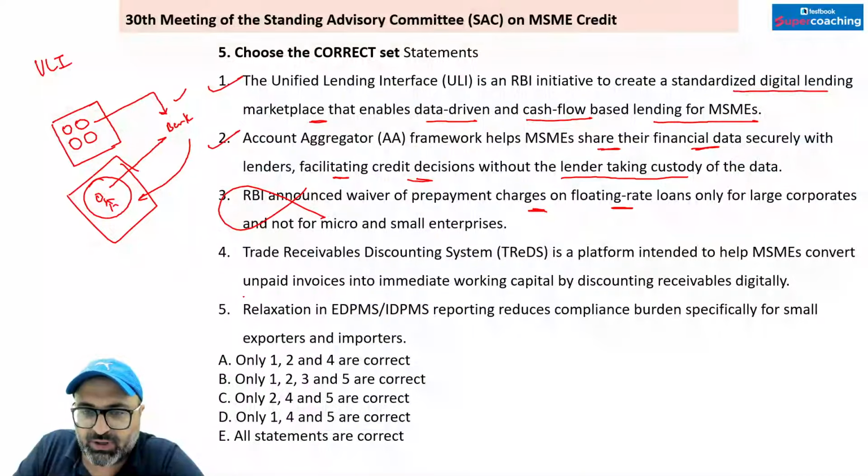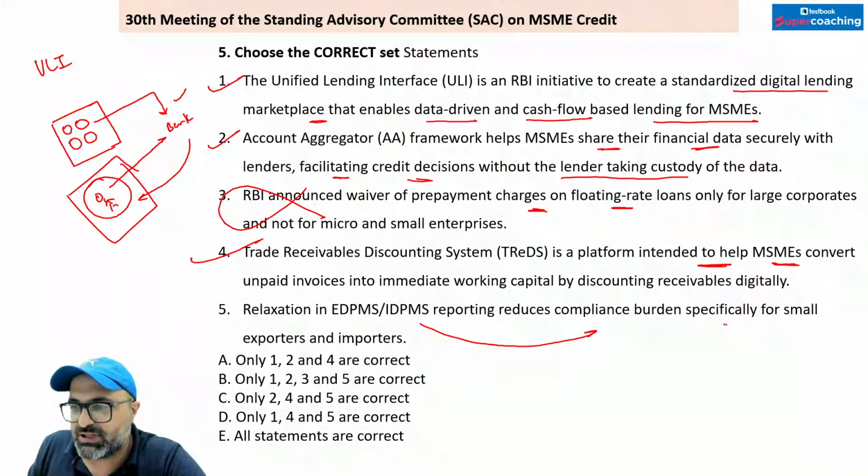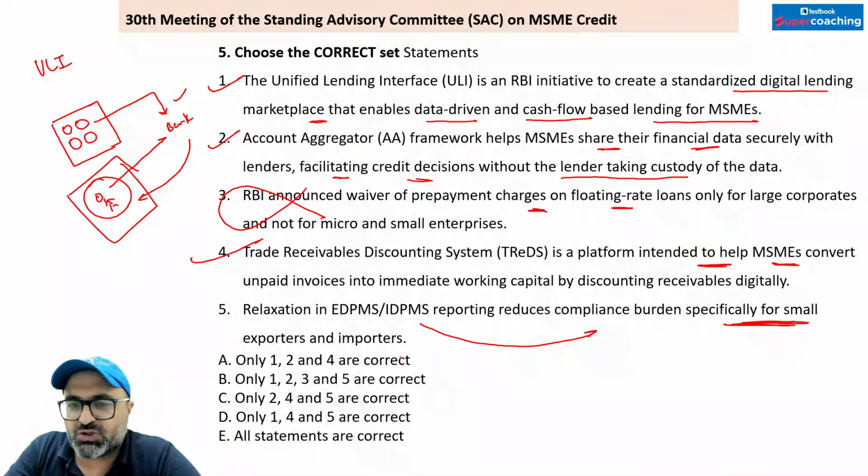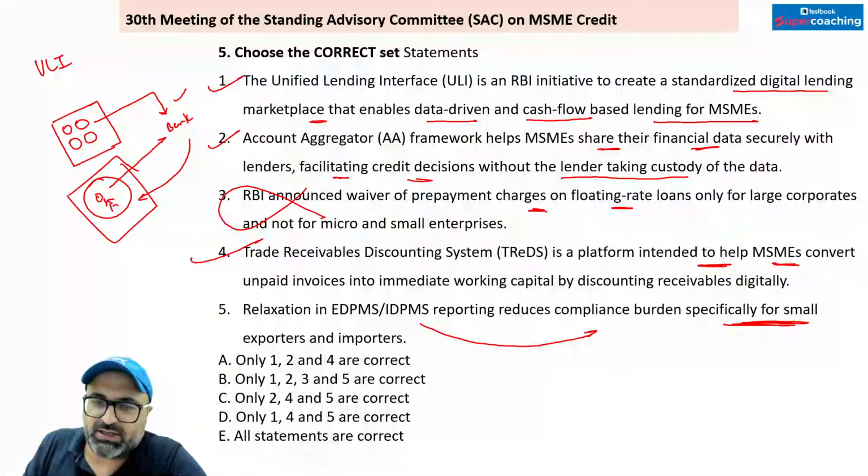This is wrong. Trade receivable discounting is a platform intended to help MSMEs convert their unpaid invoices. That is correct. Relaxation reduces compliance burden, especially for small exporters and importers. This is also correct. So the answer to this particular question would be 1 is correct, 4th is correct, and 5th is correct.